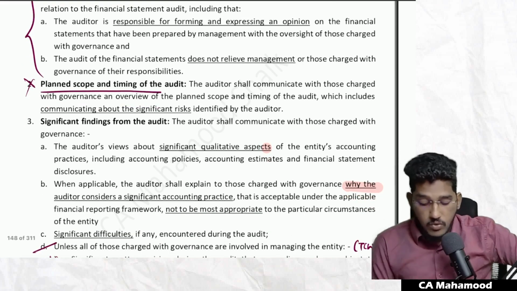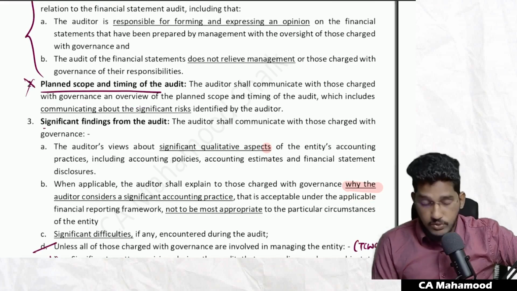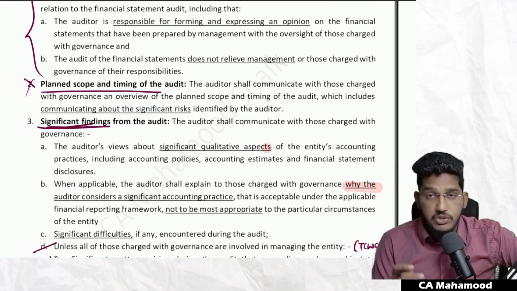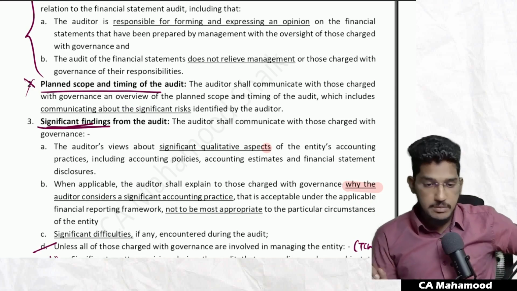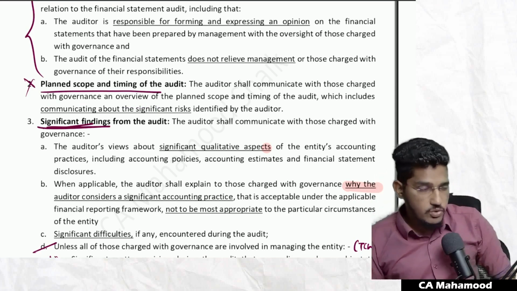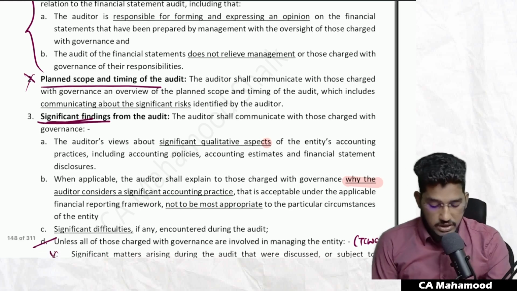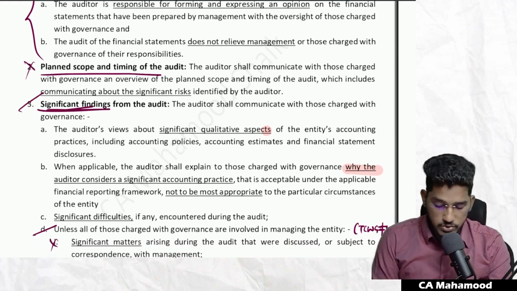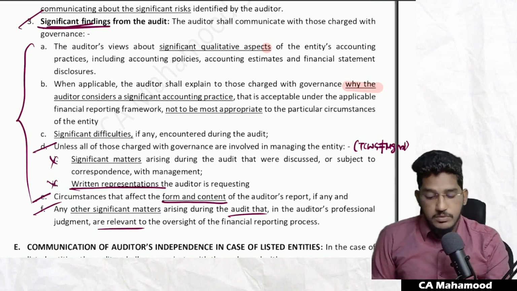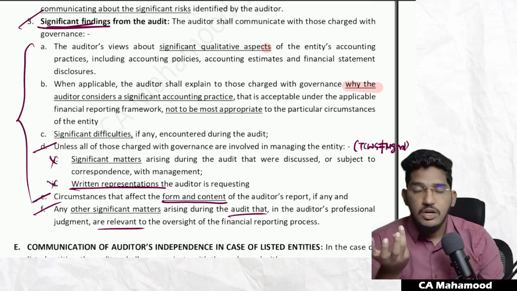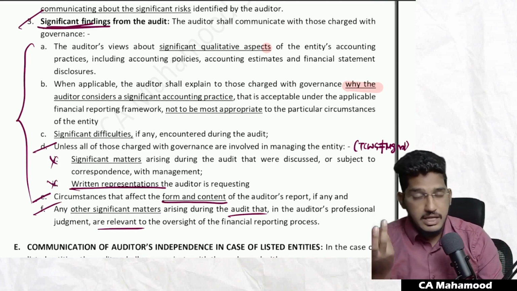Sometimes they ask you, give a few examples of significant findings which auditor shall communicate with those charged with governance. Give a few examples of significant findings which auditor is required to communicate with those charged with governance. Then you are supposed to write these things. So what you will write if they ask you what are the reporting responsibilities regarding significant findings to those charged with governance as per SA 260?